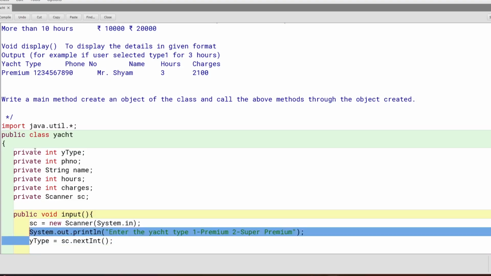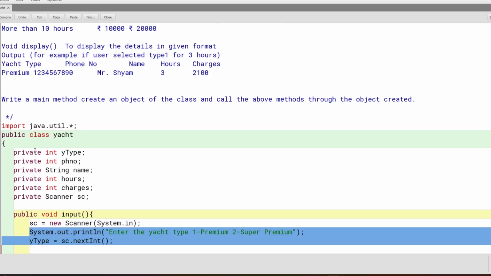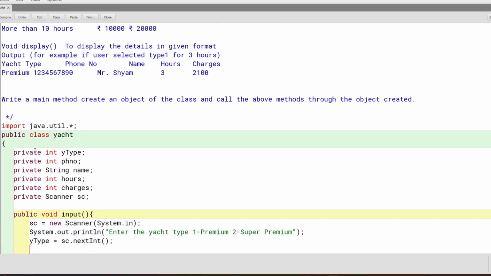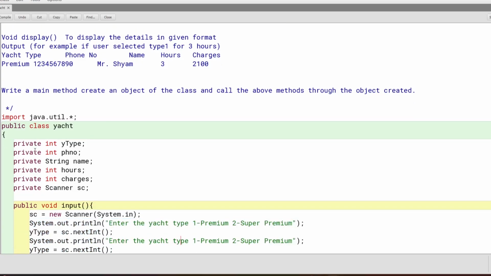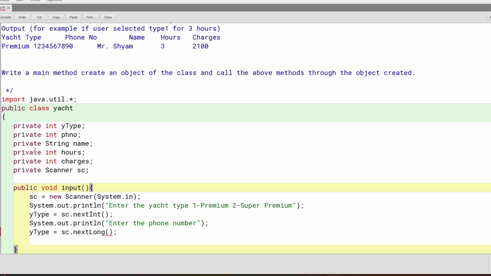Now again we can do the same thing for phone number. Enter the phone number, nextLong, because phone number is long.